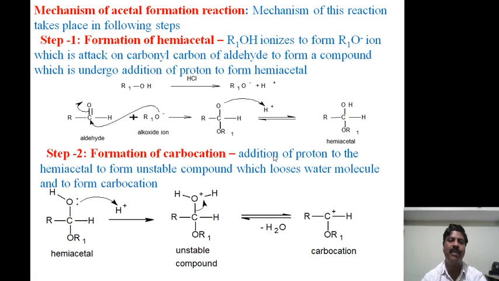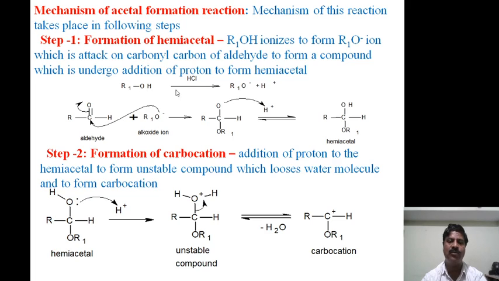with the liberation of water. Now coming to the mechanism. The mechanism of the acetal formation reaction takes place in the following steps. First step, formation of hemiacetal. The alcohol R1OH ionizes to form the alkoxide R1O minus ion, which attacks the carbonyl carbon atom of the aldehyde to form a compound which undergoes addition to give the product and form the hemiacetal.